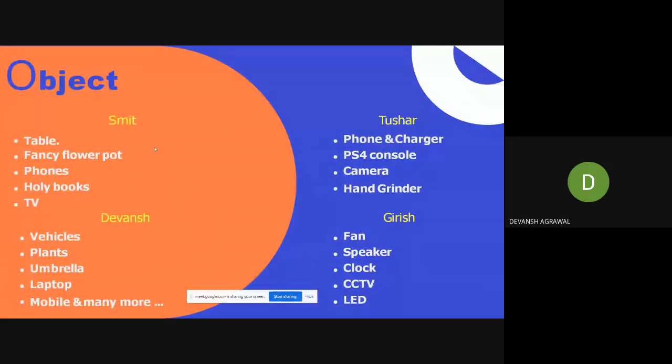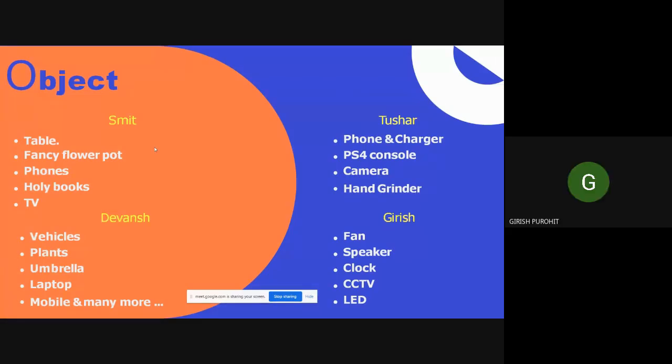In my observation, the objects were vehicles, plants, umbrella, laptop, and mobile, and many more things. As I did the observation in my drawing room, there were a table, fancy flower pot, phones, holy book, TV, sofas, fan, and many more. From my side, the objects were phone and charger, PS4 console, a camera, and a hand rider.